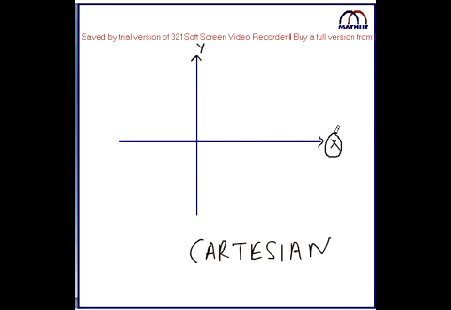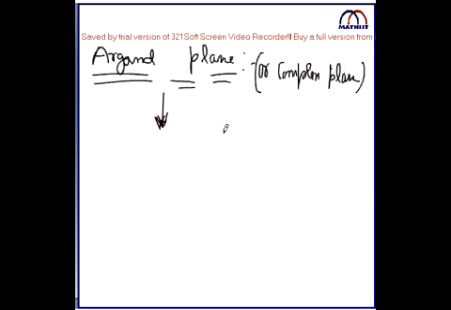Argand plane means whenever X is replaced by the real part of Z and Y is replaced by the imaginary part of Z, that plane is called the complex plane or Argand plane. When it was X and Y, we were representing only those points where X and Y are defined. Same way, in the Argand plane you can represent the real part of Z and the imaginary part of Z in a plane. Actually, the Argand plane is the XY plane only.